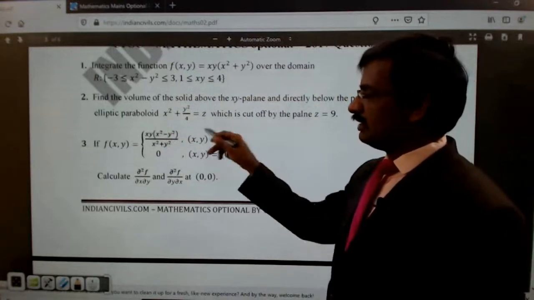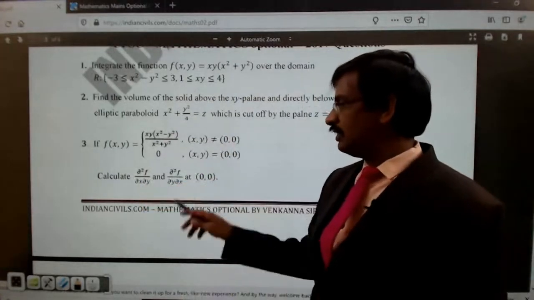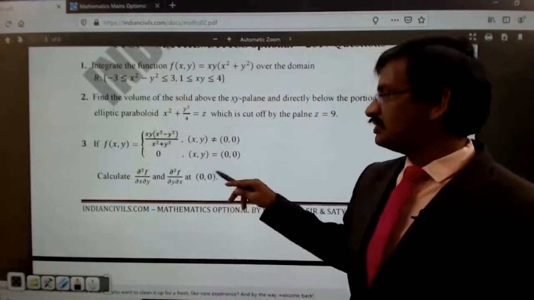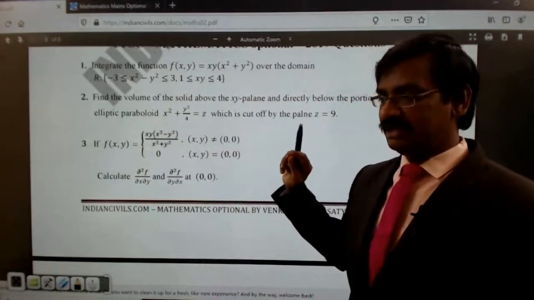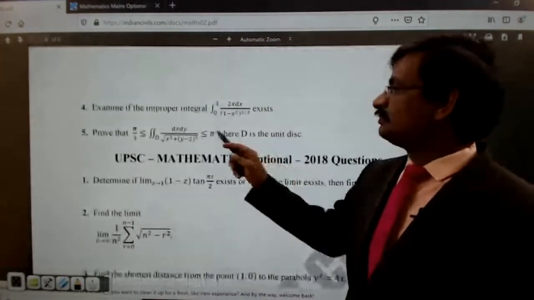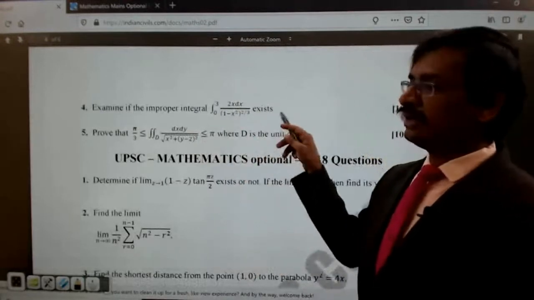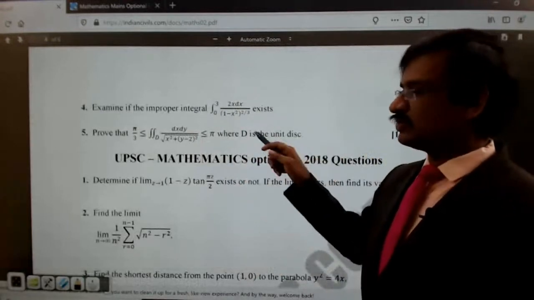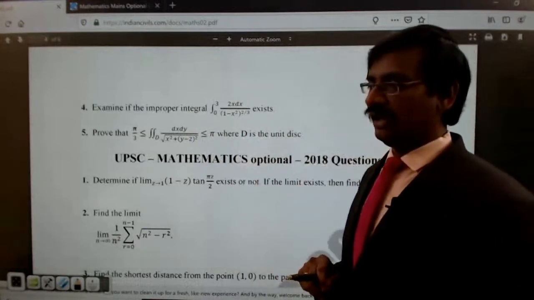And then calculate ∂²f/∂x∂y and ∂²f/∂y∂x at (0, 0). So this is again a multivariable differentiability test. And then examine the improper integral. So this is an improper integral, and you need to characterize this particular integral value. This is mostly covered from the real analysis point of view, not from calculus.